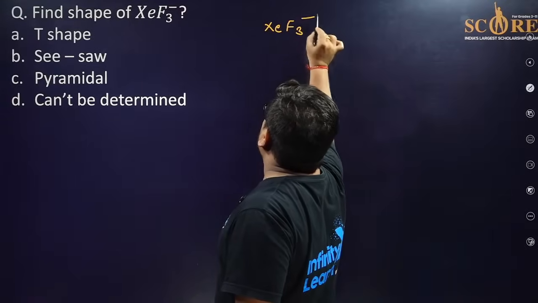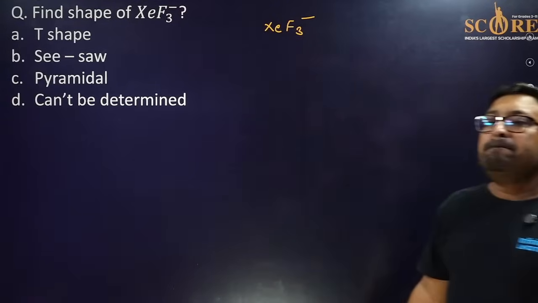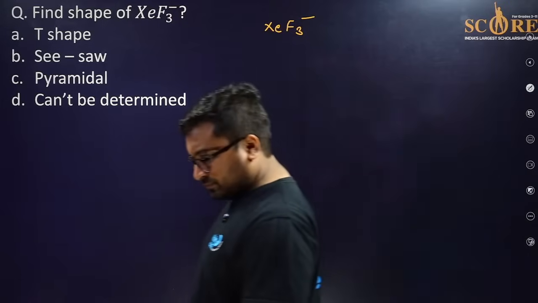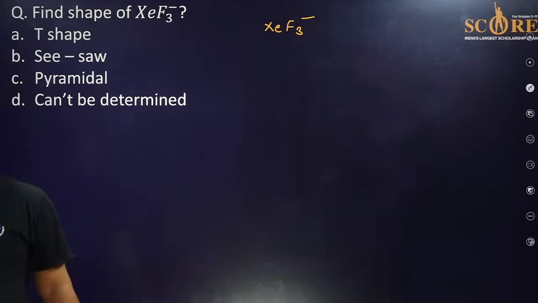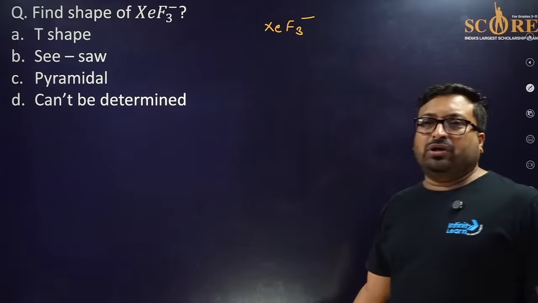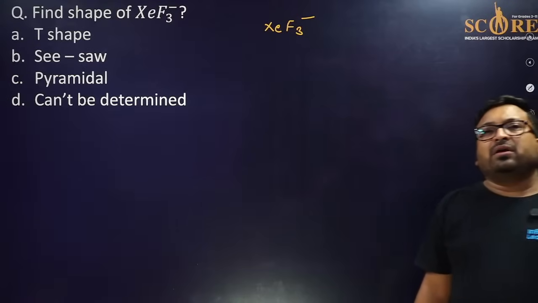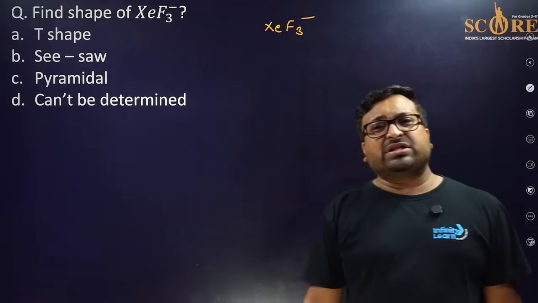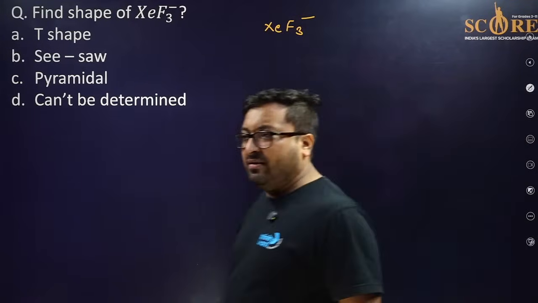HCF3 minus, this is the question. You will like this question. Very simple. Electron pair geometry and shape. So I am asking about shape. Remove the lone pair and tell me which shape is acquired.